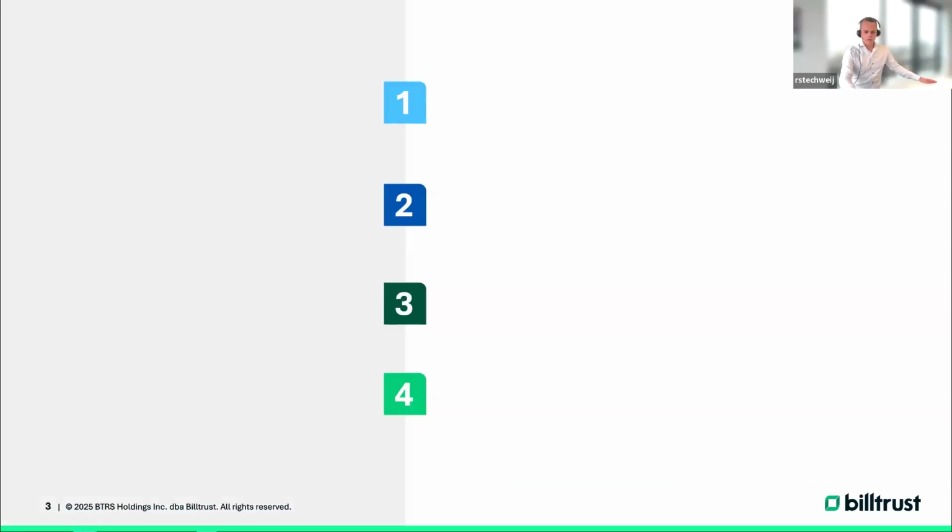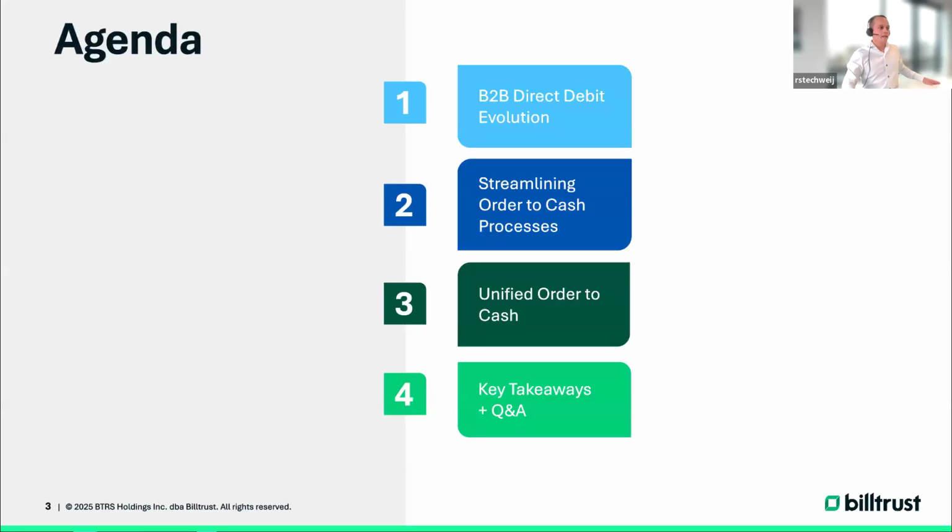All right, great. So the topics that we would like to discuss with you today are how B2B direct debit evolved in the past few months and years, where it's going as well. We're also touching on streamlining your order-to-cash process with direct debit. We're going to talk a bit about the unified order-to-cash process, how direct debit elevates other parts of your process within the order-to-cash. And we're going to talk about the key takeaways of today. And at the end, we also have a quick Q&A session. So feel free to use the chat to ask any questions.